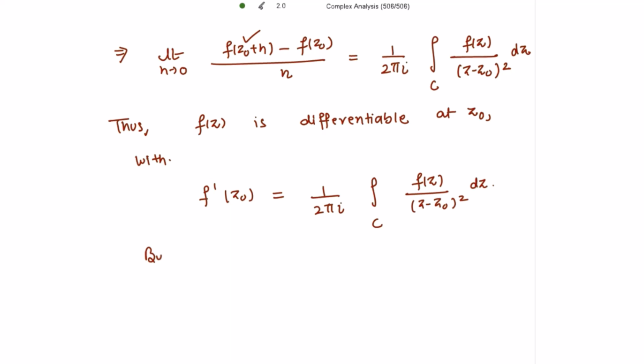Now but this z0 is arbitrary. Z0 is arbitrary.